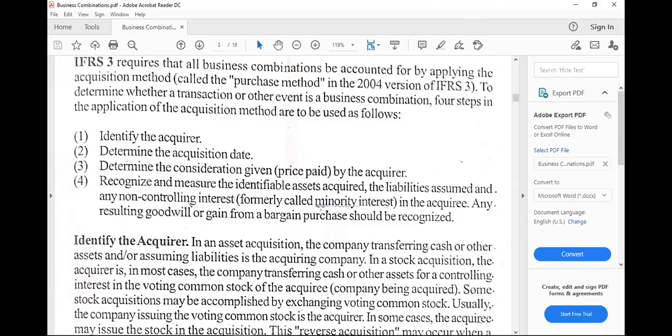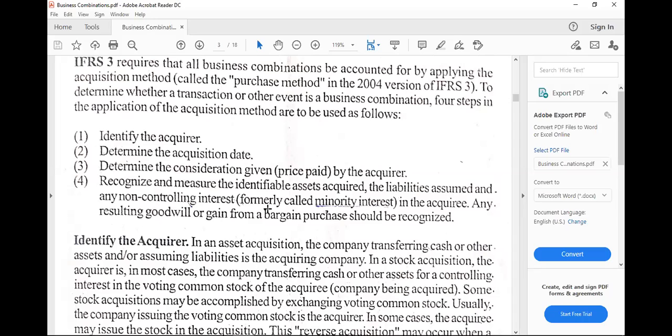All right, so let's just mention though that non-controlling interest or NCI, which is known as minority interest before, is the interest of the acquiree or the acquired company that is not acquired, or meaning the percentage that is not acquired in the acquiree.